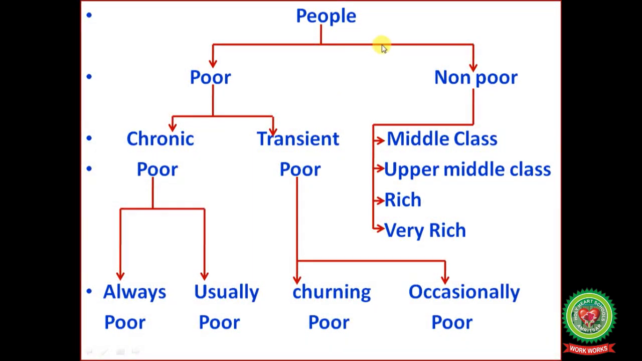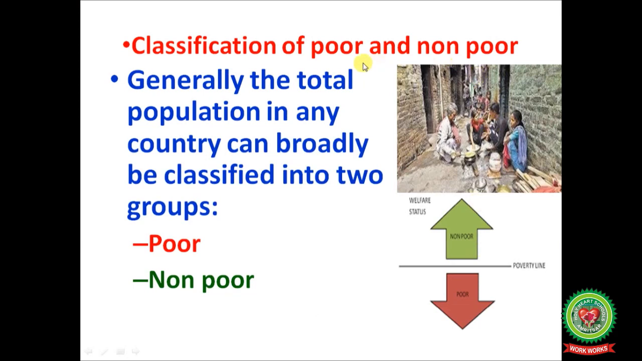There are different kinds of people that are classified as poor and non-poor. Under the poor people, there are two categories, that is chronic poor and transient poor. Chronic poor is further divided into always poor or usually poor, and transient poor is further divided into two categories, that is churning poor or occasionally poor. Non-poor are middle class, upper middle class, rich and very rich. Classification of poor and non-poor.